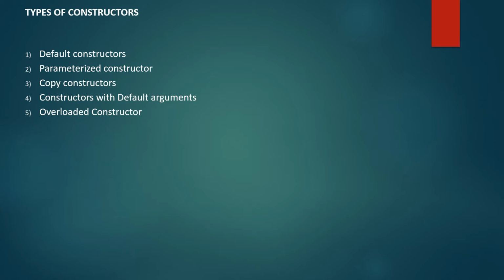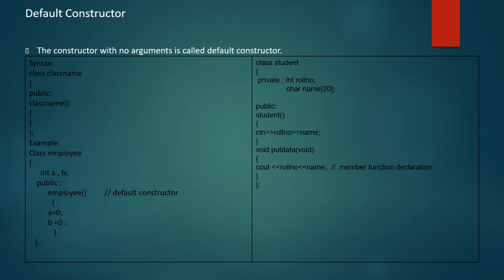First, the default constructor: a constructor with no arguments, meaning we do not pass any argument to it. Arguments can be passed in the brackets after the constructor name, but for a default constructor there is no need to pass any. Example: class student, int roll number, name, student, and the input data just displays the roll number and name.